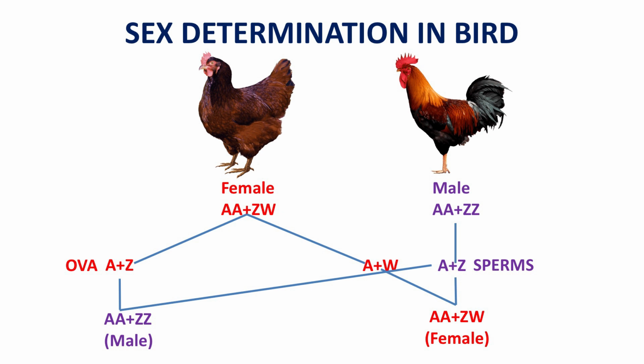And if the ovum with genotype A plus W is fertilized by the sperm, then the genotype of the offspring will be AA plus ZW, that is a female.